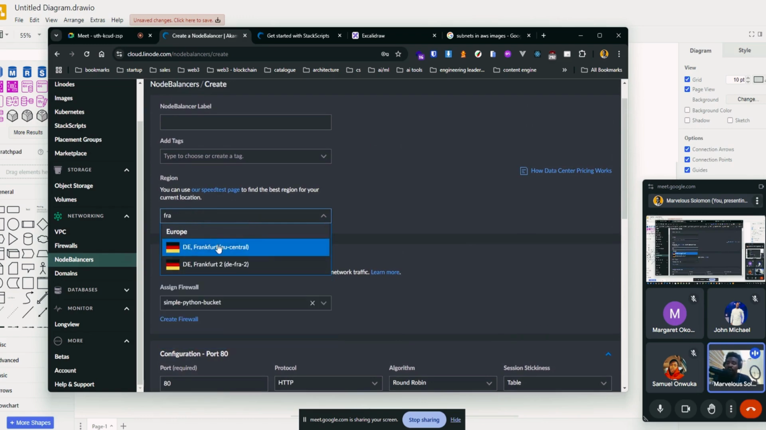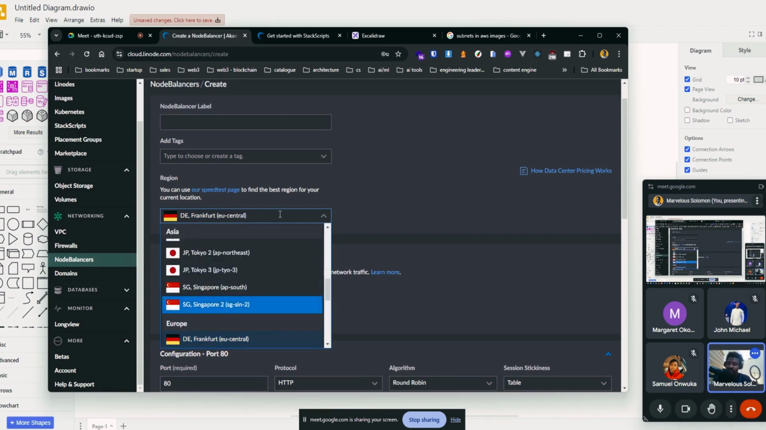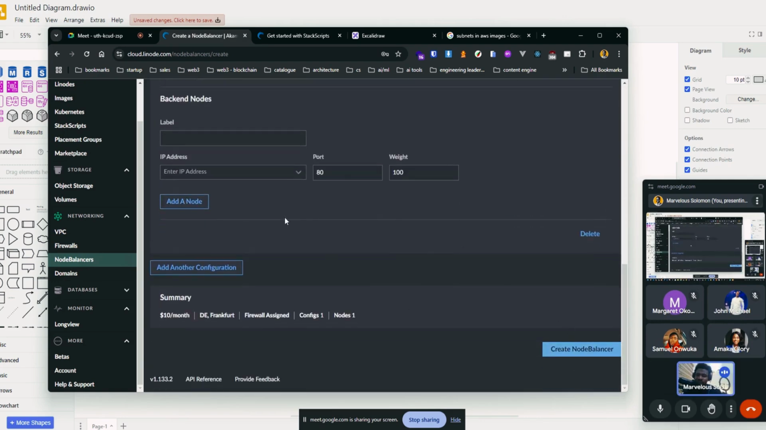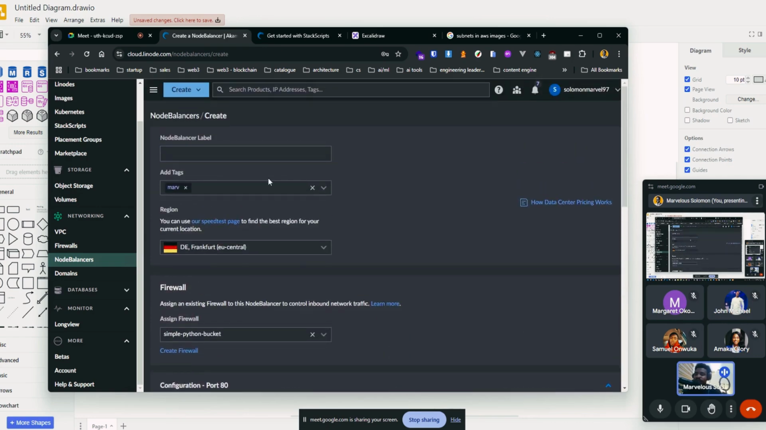This is what I mentioned earlier. You can set your region, and you can select the specific region from here, of course with the availability zone, which is not specified here, but I believe that is what it is. Okay, you can add a tag. I have a tag called Marv, and we can add the name of our node balancer, which is our load balancer. And when we are done, we create the node balancer. This is $10 per month, which is interesting, very interesting and expensive. But yeah, I think it's worth it. Depends on the kind of application you're building. Okay, so that is it for node balancers.